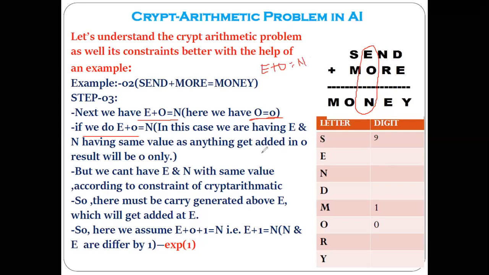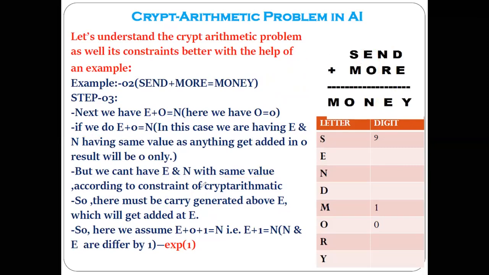Now if you do this, every time you add any number to 0, we are going to get the same number again. For example, if you consider E as 5, and you add 5 plus 0, N is also going to be 5. But we have seen in the rules, no two alphabets can have the same value. As I have written, we can't have E and N with the same value.